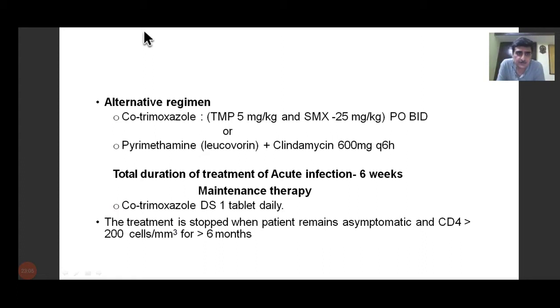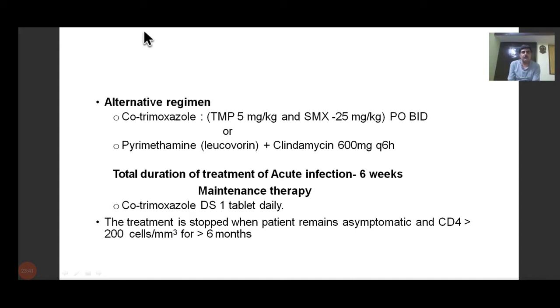If it is not available, the patient is allergic, or there's some problem, we use cotrimoxazole twice a day. If that is also not available or the patient has allergy, then pyrimethamine can be used along with clindamycin if there's a problem in use of sulfa drugs. So for a patient allergic to sulfa drugs, we use the pyrimethamine and clindamycin combination. The total duration of treatment for acute infection is 6 weeks. So it means the pyrimethamine followed by the sulfadiazine or cotrimoxazole is given for a total of 6 weeks,